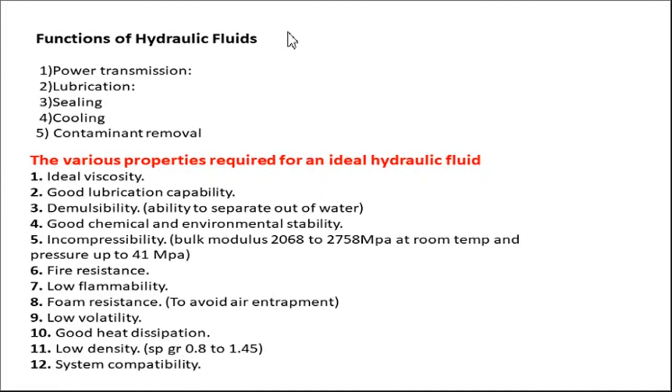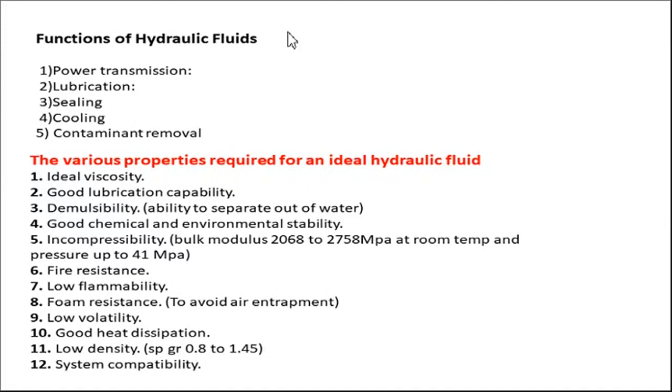So which are the various properties required for an ideal hydraulic fluid? First is ideal viscosity, second good lubrication capacity, third demulsibility, that is nothing but the ability to separate out water.